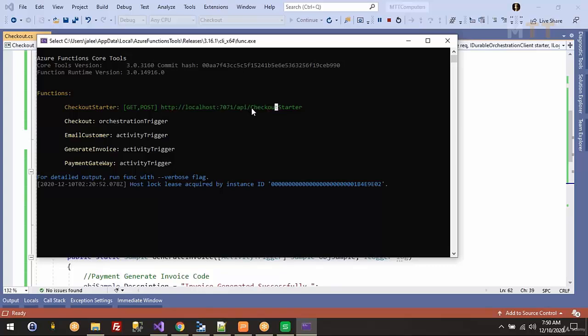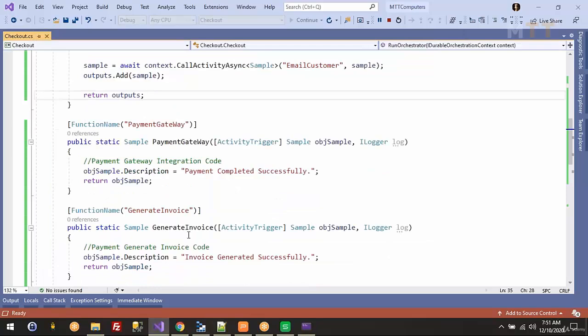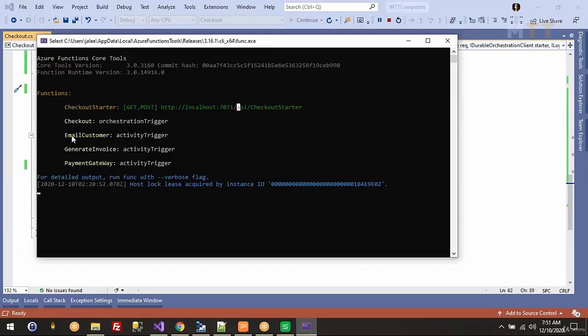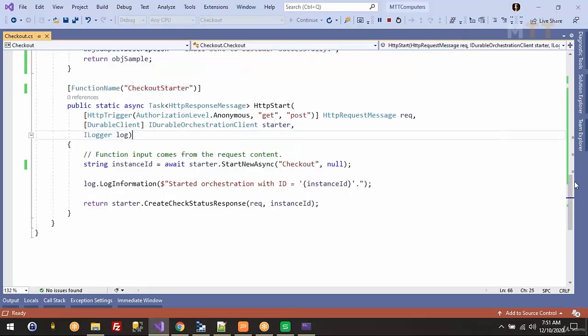We have renamed it to checkout starter. So if you deploy this on your Azure, this will be your project name.azurewebsites.net, that domain, and after that this will be api/ the name of the starter function, whatever you're giving here. Okay, the orchestrator function is checkout. That's what we gave in the beginning.